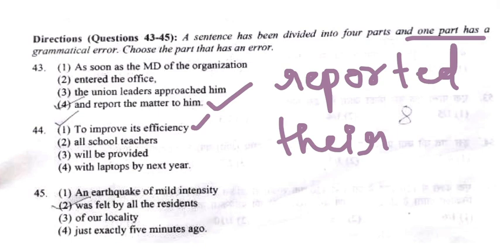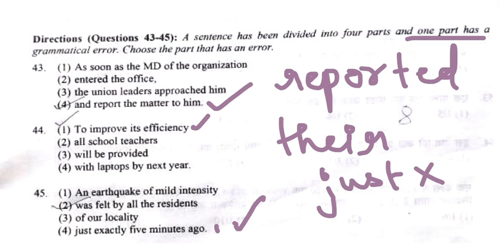Then 45th one, an earthquake of mild intensity was felt by all the residents of our locality just exactly 5 minutes ago. So 4 will be the correct one. In this, we have to remove just from the fourth option. We have to remove this just, because it will be exactly 5 minutes ago. We don't have to use just and exactly together here. So an earthquake of mild intensity was felt by all the residents of our locality exactly 5 minutes ago.